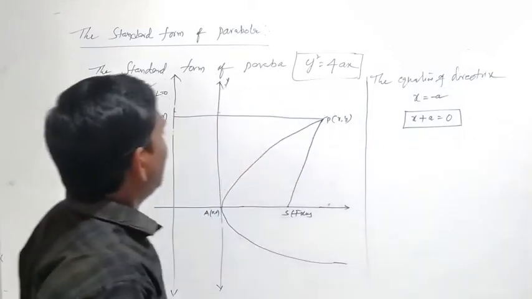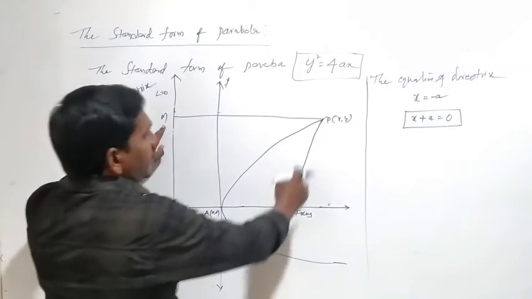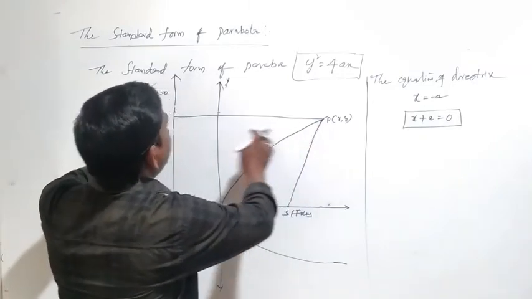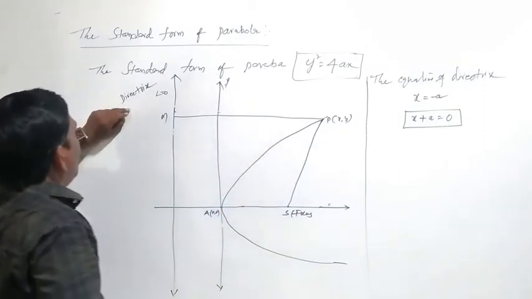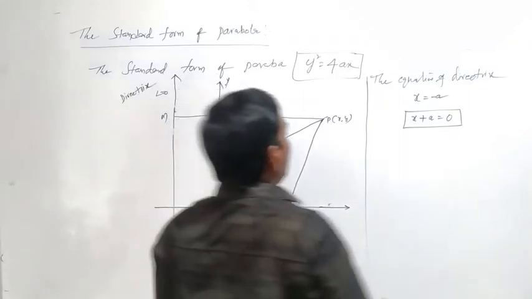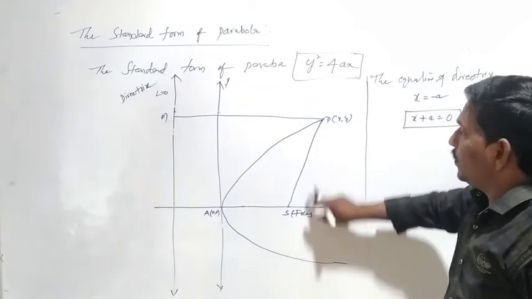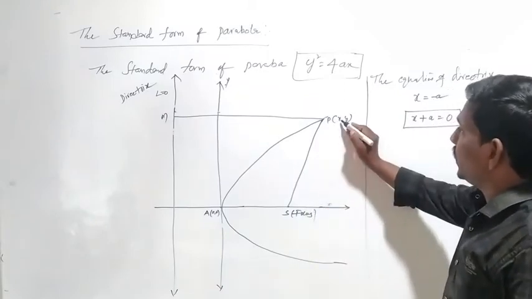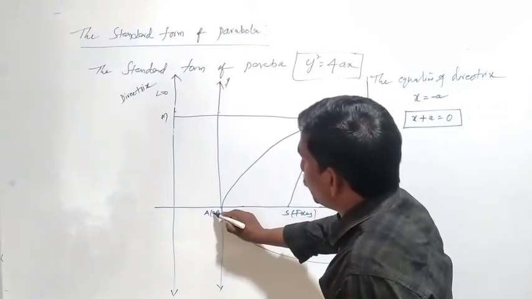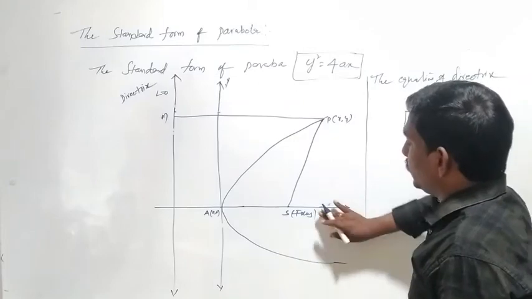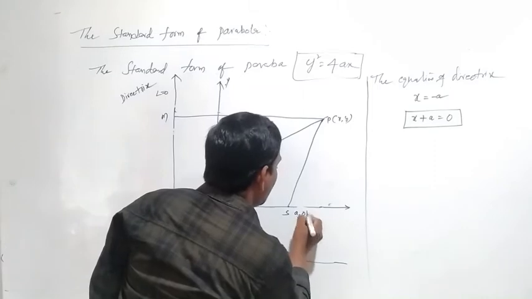And what does PM mean? PM means the perpendicular distance to the directrix. So how can you find the perpendicular distance? P is (x, y). Here A is (0, 0), and S is a point. So how can you take S? S is (a, 0).